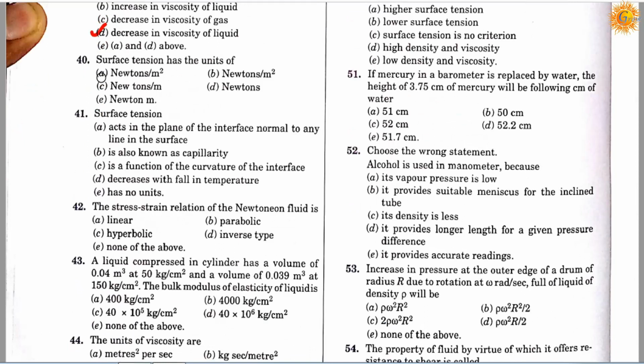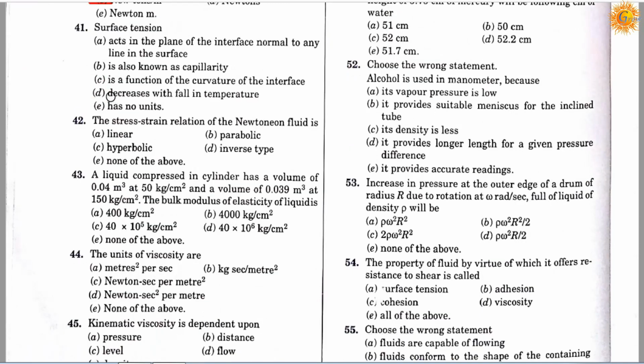Question number 40. Surface tension has the unit of: option A, newtons per meter square; option B, newtons per meter square. Both seem the same, but maybe one of them is a meter cube. Option C, newtons per meter; option D, newtons; and option E, newton into meter. So the correct answer is C, newton per meter.